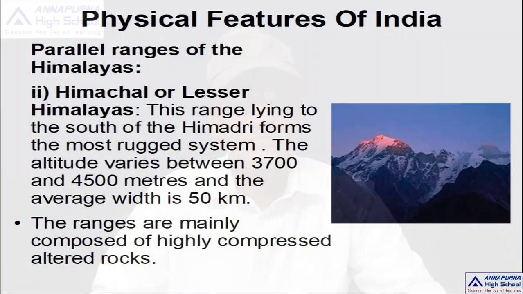The first one is Himadri, which is also known as Greater Himalayas. The second one is Himachal, and the third one is Shivaliks. We have already discussed the first parallel range, Himadri, and today let us discuss the Himachal and Shivaliks.